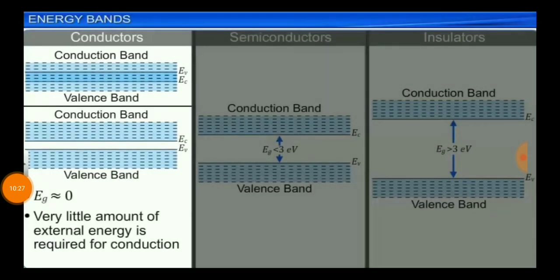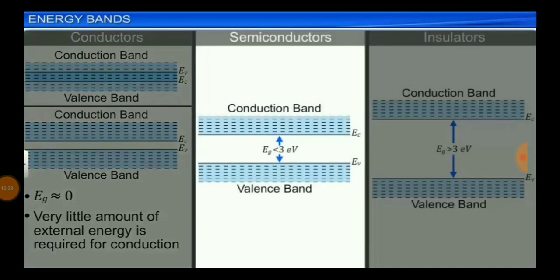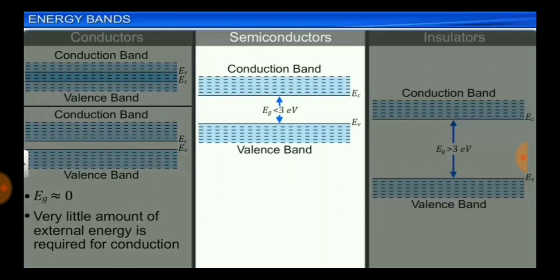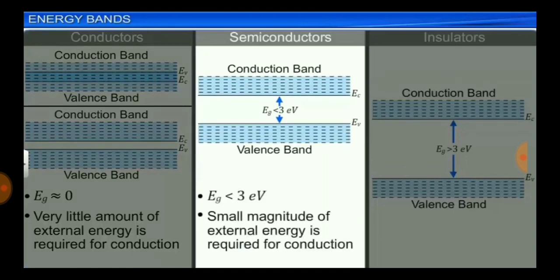Semiconductors have a finite and small band gap of less than 3 electron volts. Insulators have a band gap of greater than 3 electron volts.